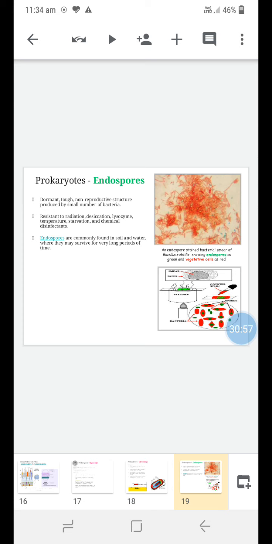In an endospore stain of a bacterial smear of Bacillus subtilis, the endospores are stained green, and the vegetative cells are red in color upon staining.